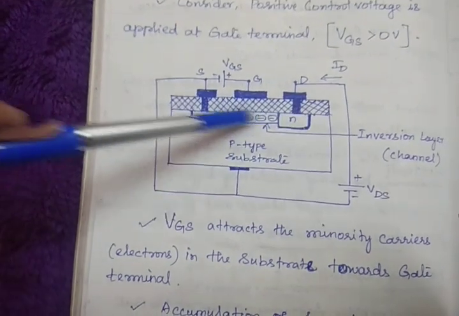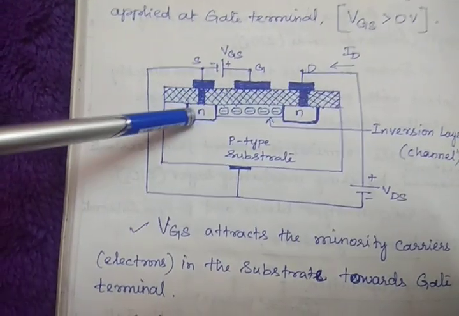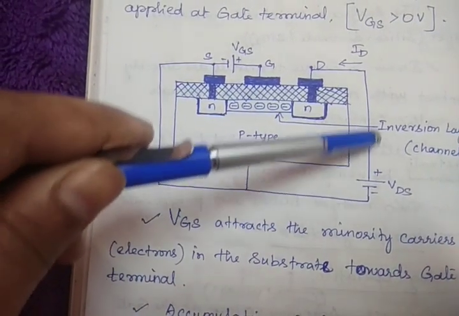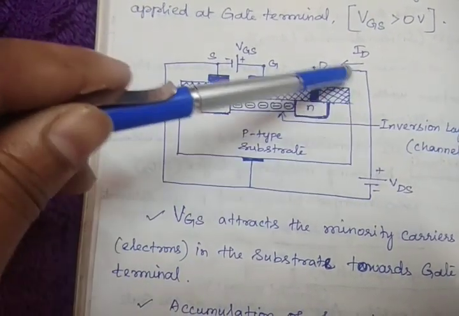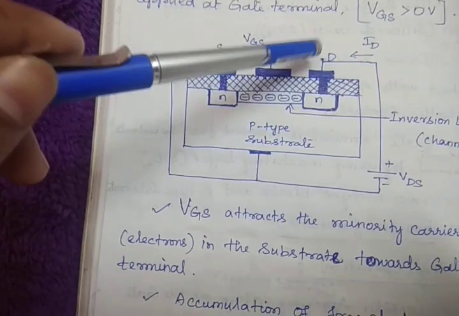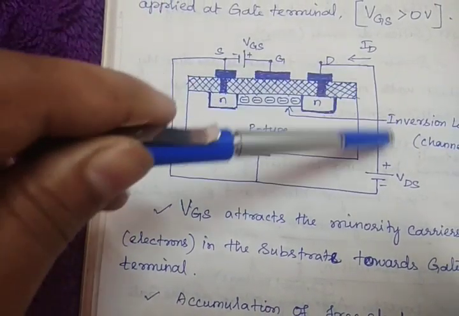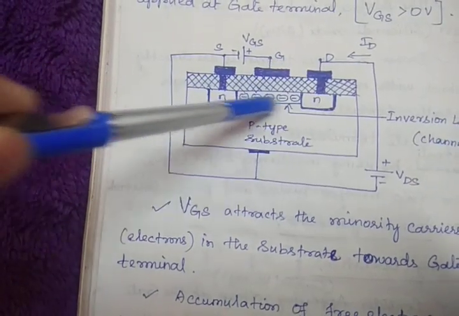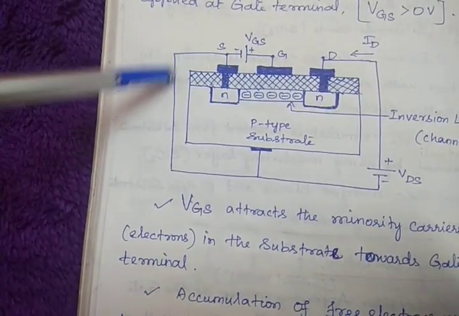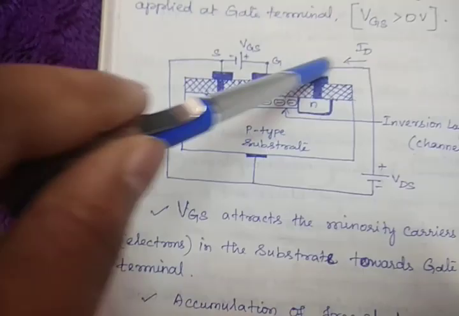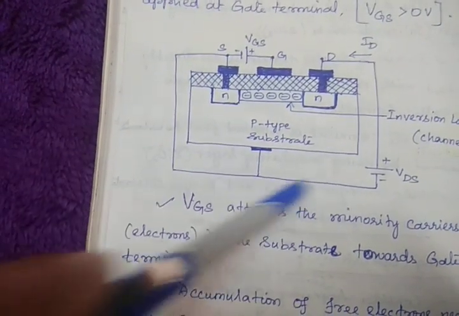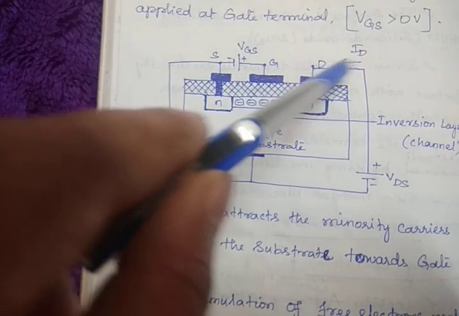See, once free electrons are formed between the gate and source, then what will happen? Once you apply this VDS to the drain, the current starts to flow from this positive terminal to the source negative terminal, correct? Now this acts like a short circuit. Current will flow like this. That's why the current direction ID is given here.